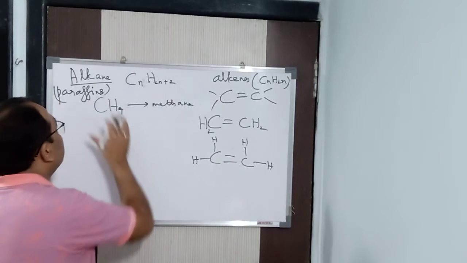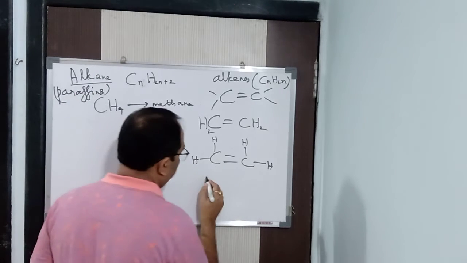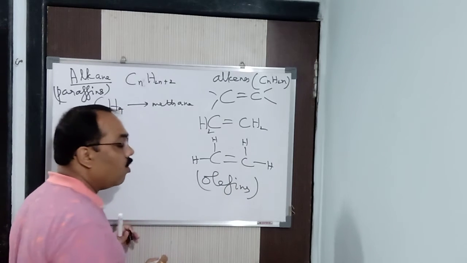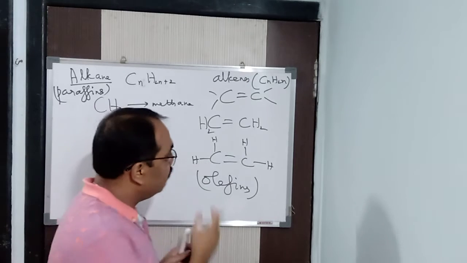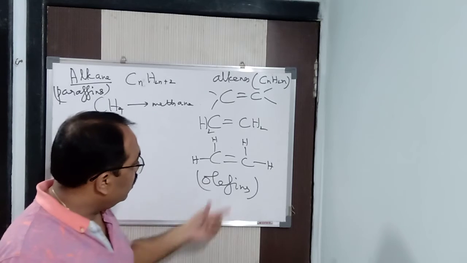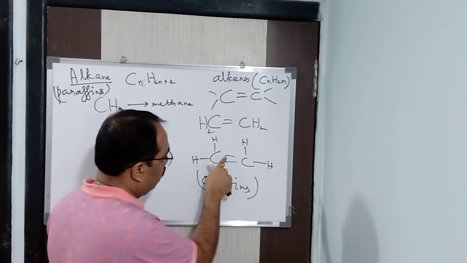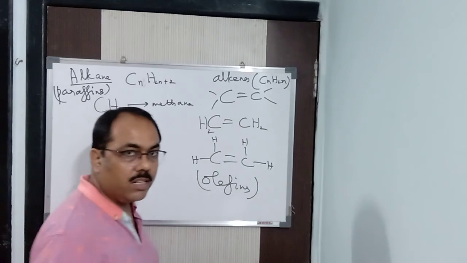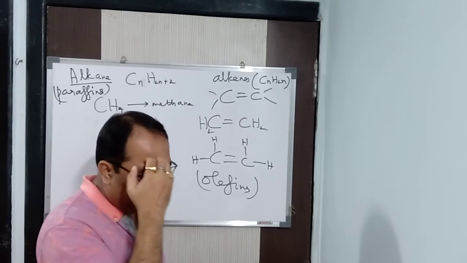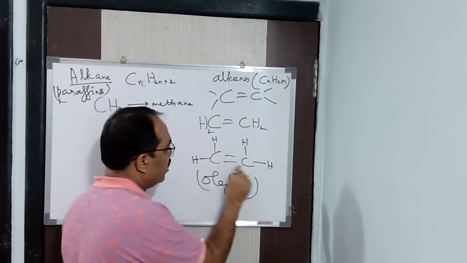Now, just like alkanes are called paraffins, alkenes are otherwise known as olefins. Olefins means oily compounds, so basically these compounds are oily in nature. You can see here that not all the bonds of the carbon atom are satisfied by hydrogen. Still one bond is left. You cannot break it, because then the whole compound breaks. So at least this bond can be put here as well as here.